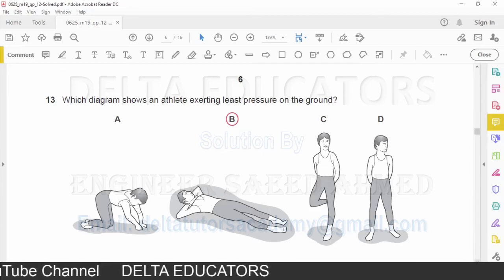Here out of these four figures, the contact area is maximum in option B. Since contact area in option B is maximum, the pressure exerted in option B will be minimum. It will be least. Correct option B.